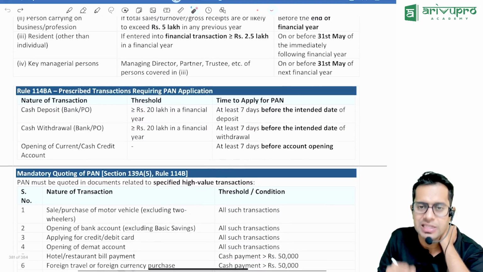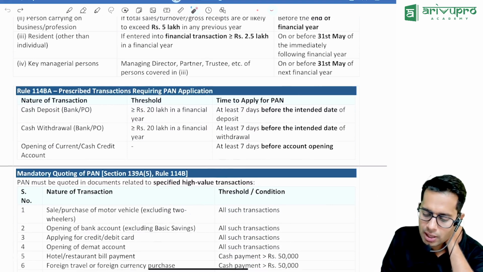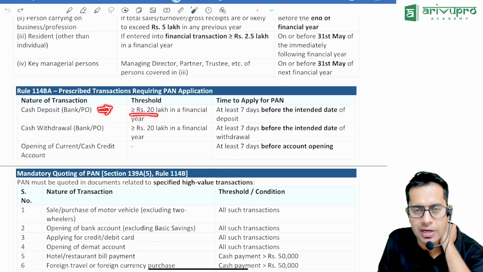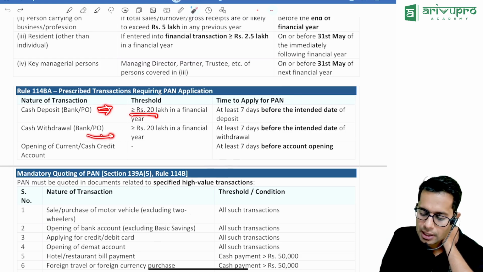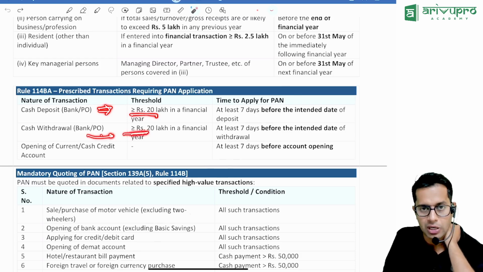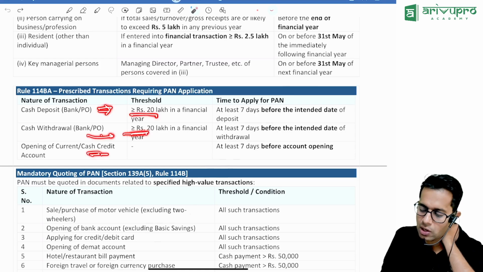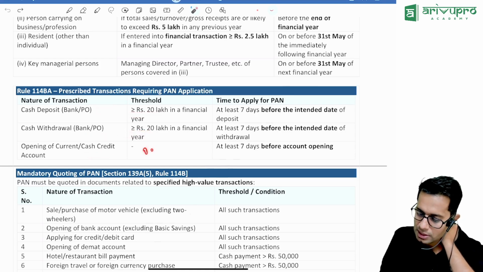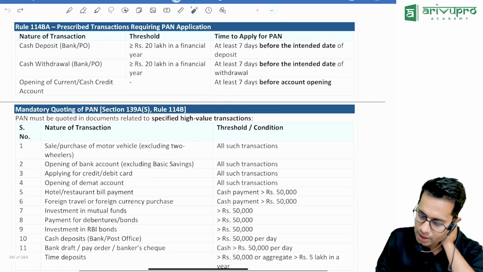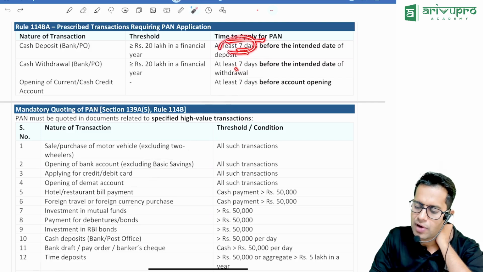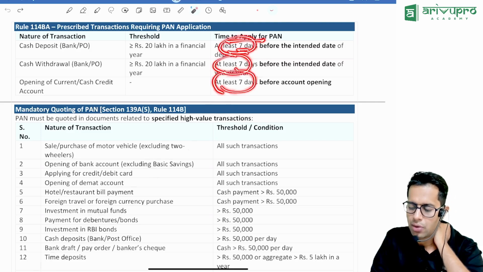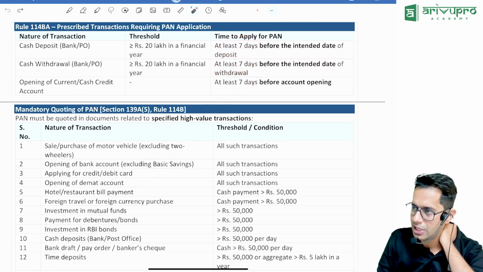Then PAN is required to be given if you deposit cash of more than 20 lakh rupees in the financial year, or if you withdraw more than 20 lakh rupees in a financial year, and in a current account the limit is actually 1 crore. Here the PAN is required, and you should apply for PAN within 7 days from the date when this transaction has been initiated.